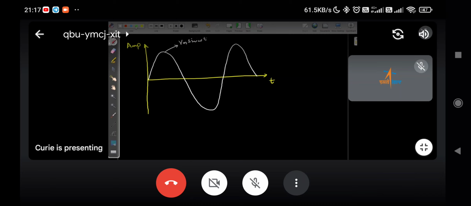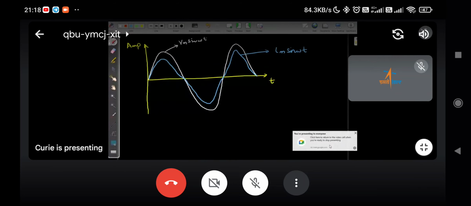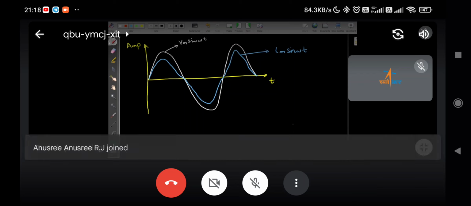voltage waveform. The current waveform is also going to be the same waveform but lower in value. When the voltage reaches maximum, the current also should reach maximum. When voltage reaches 0, the current should reach 0. So this waveform is the current, Im sin omega t. We need not go into this much detail. One more circuit we will see in detail so that you will get the idea. After that, we will just write the equations and move forward.